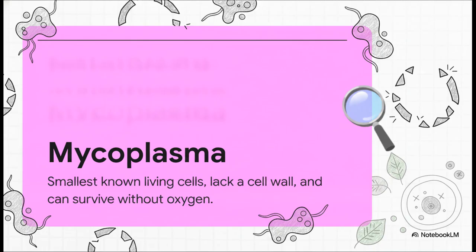As a quick, kind of crazy footnote in the Monera folder, we have the mycoplasma. These are the ultimate rule breakers. They're the smallest living cells known to science. They completely ditch the rigid cell wall that defines other true bacteria, and get this, they can even survive entirely without oxygen. Unsurprisingly, a lot of these tiny outliers are highly pathogenic to plants and animals.